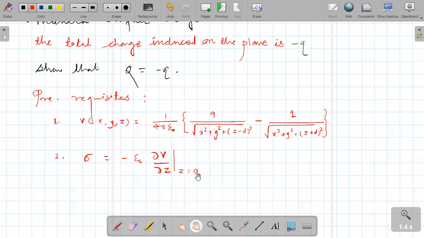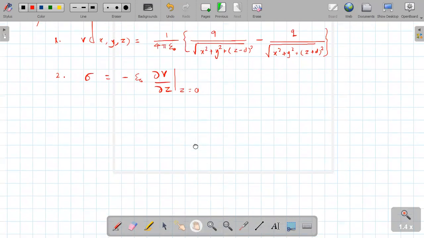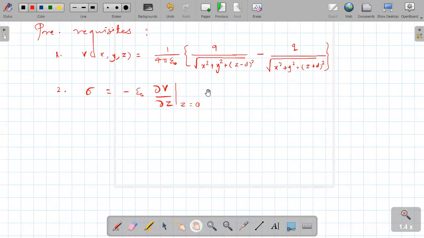Then we have V. We will take the derivative of this V with respect to z. Can I solve? Anyone second? Yes, sir. Okay. Thank you, dear student. I will use a different color.